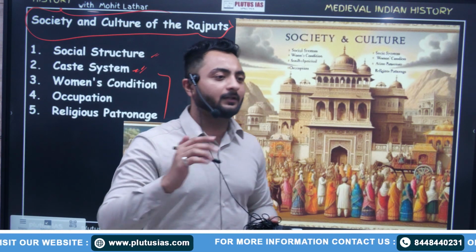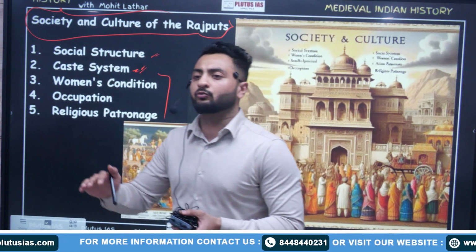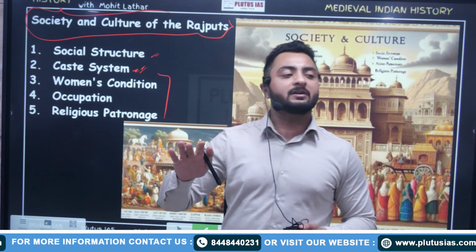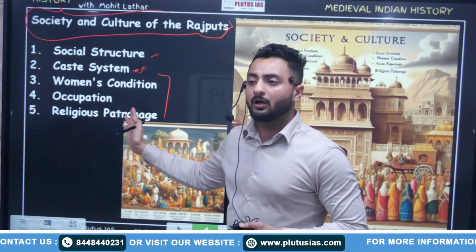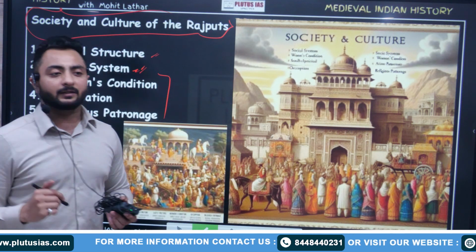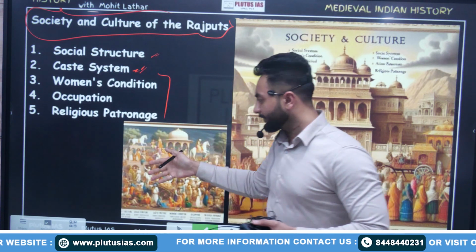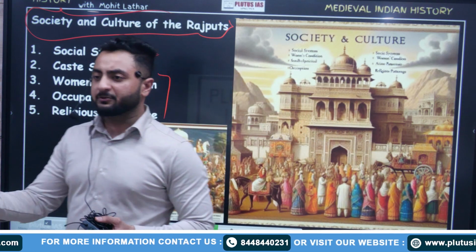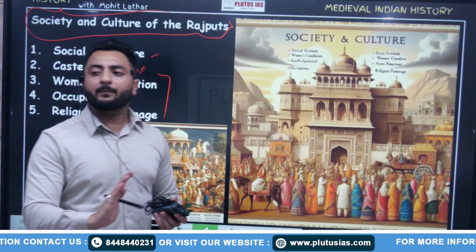It means that in any class, the upper classes had different categories of women and treated women differently. The lower classes had different dimensions of treating women. So it varied from class to class. But their honor was very much valued, as we saw in the movies and stories, the Johar Pratha. Whenever the enemy or the alien came to their location or captured their fort, the women performed the Johar.